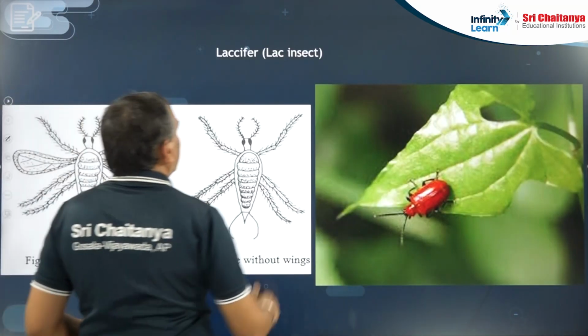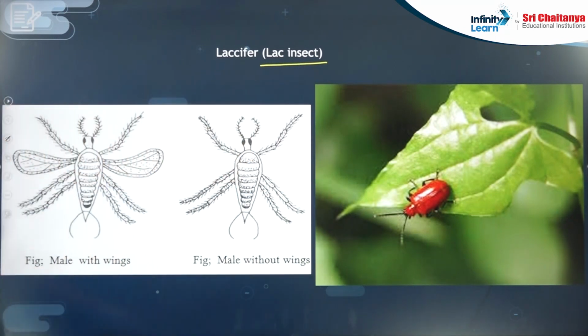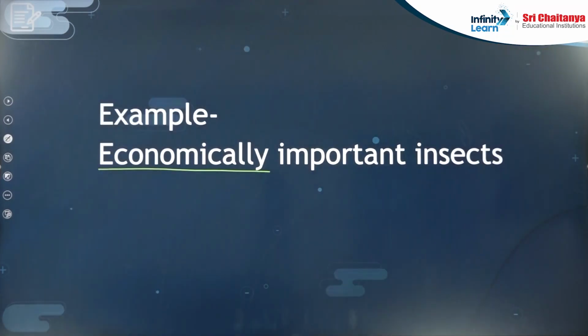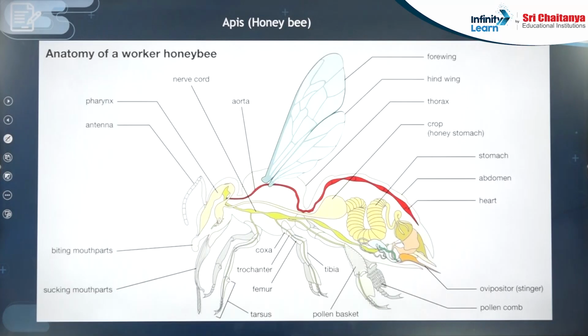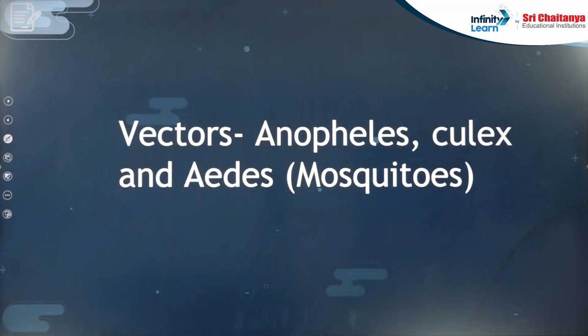Laccifer lacca is known as the lac insect. So there are 3 economically important insects. One is Apis, honeybee, apiculture; Bombyx mori, sericulture, silk; and lac culture.